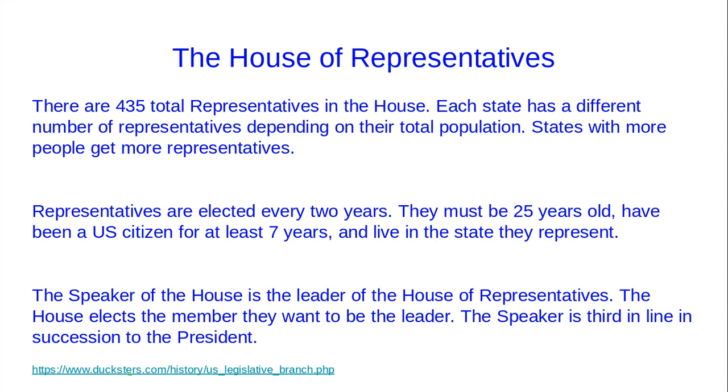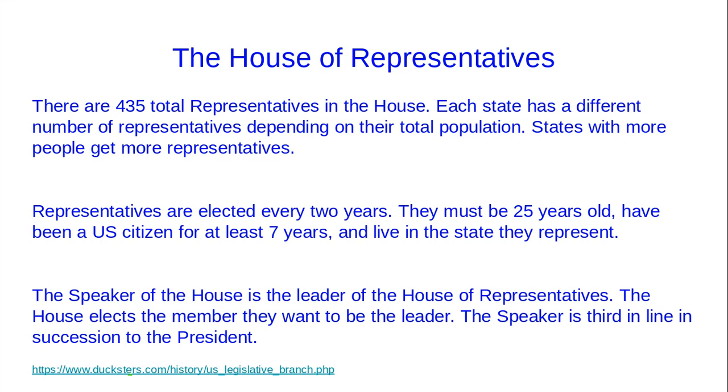Representatives are elected every 2 years. They must be 25 years old, have been a citizen for at least 7 years, and live in the state they represent. Now, the Speaker of the House is the leader of the House of Representatives. The House elects the member they want to be a leader. The Speaker is third in line for the succession to the President, meaning that if the president, for any reason, can no longer be the president, the Speaker of the House is the third person who would be able to take over as president.